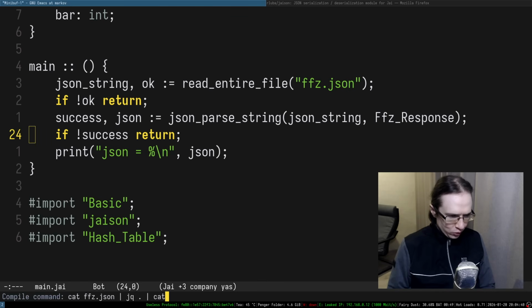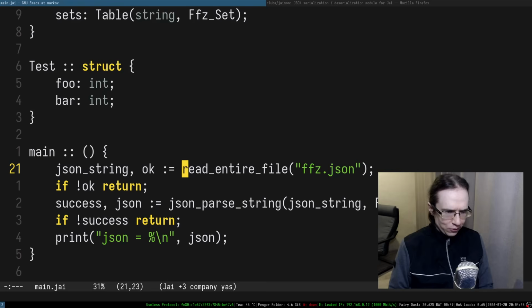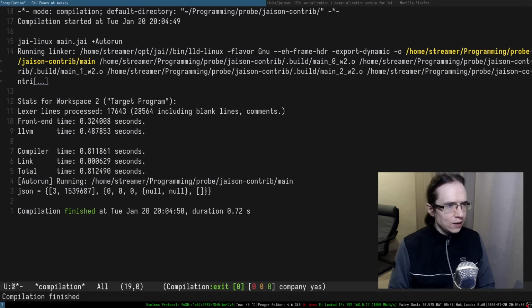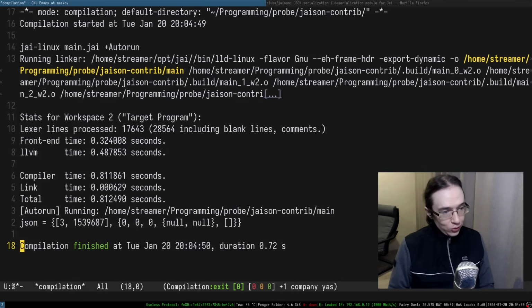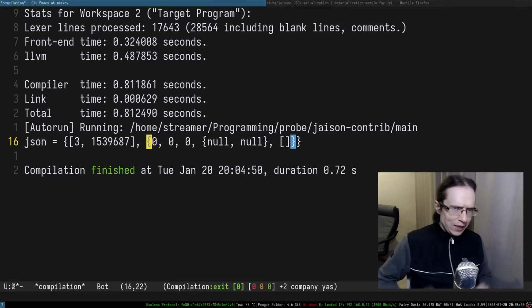All right, so I'm going to try to compile and run the whole thing, and read entire file is not found. This is because it is located in the module file. There we go. Okay, so it managed to parse the default sets, the IDs of the default sets, but then the table is empty. The hash table is a rather complicated structure, right?